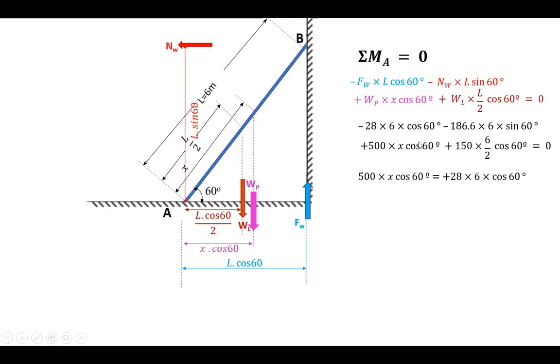You keep only this term here, and send the other terms to the other side. So this negative will become positive on the other side, and 186.6 also will become positive, whereas this plus 150 will become minus 150 into 6 by 2. That is how we will simplify. Therefore, upon rearranging terms and simplification, you will get the value of X is equal to 3.31 meters. That is, the ladder will slide at a distance of X is equal to 3.31 meters.